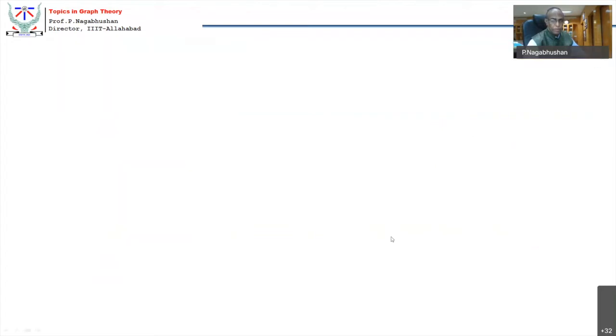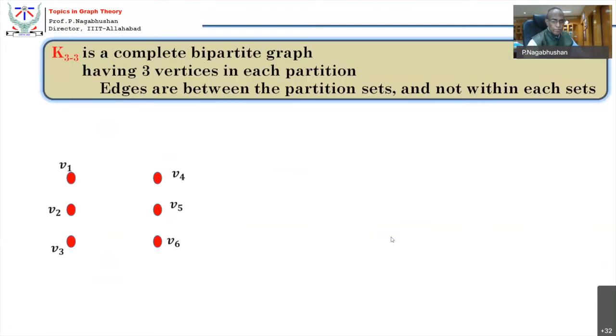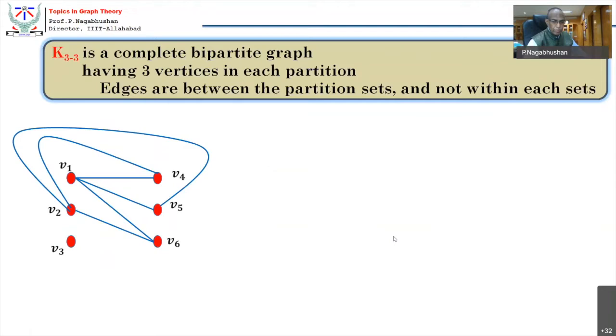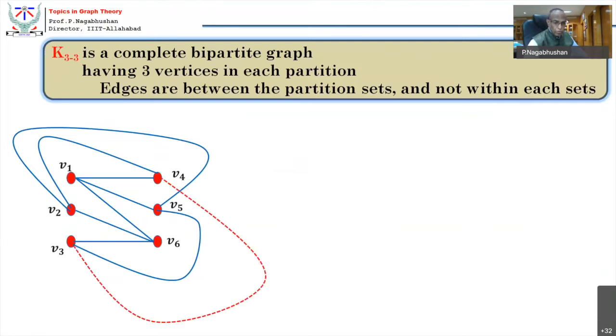Let us try with V3 now. These are already there from V1, and these are already there from V2, and V2 is complete. V1 is complete. Let us try from V3. V3 to V6, good. It is planar. V3 to V5, good. It is very much planar. And now V3 to V4. Try all the possible ways. It cuts, this crosses an edge. So it is non-planar.